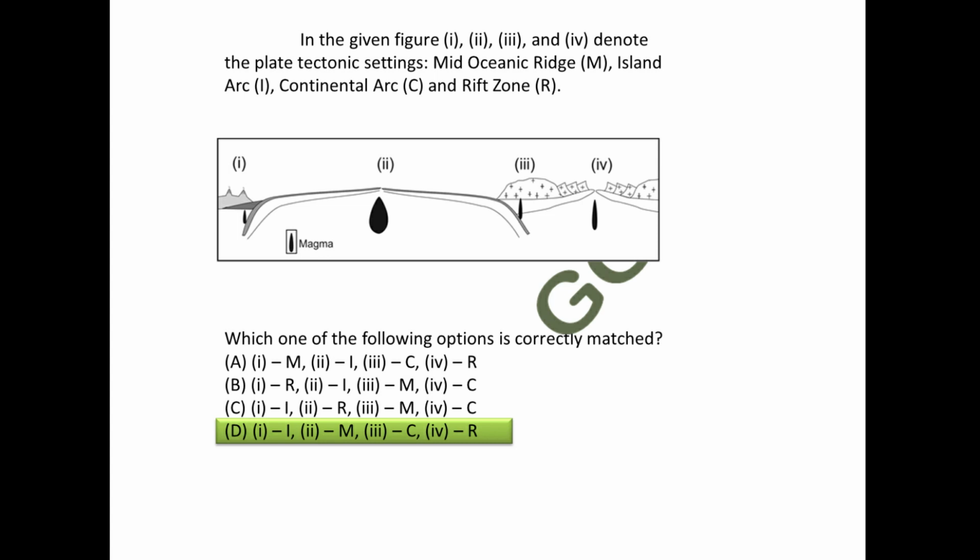Now every time an oceanic plate goes beneath a continental plate, we get a continental arc at the continental side. So at position 3 we will have a continental arc. So we are left with just one option, that is the first option will be highland arc. So we have completed all this and the answer will be option D.